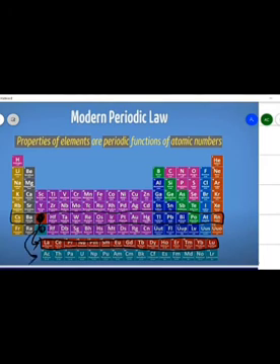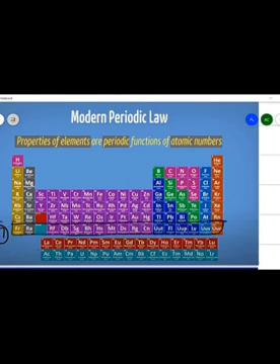So the sixth period contains how many? It contains 32 elements, and it is the longest period. Now comes the seventh. So this is the seventh period, and it contains this also. This is included here. So this seventh period contains 32 elements and it is also a longest period.